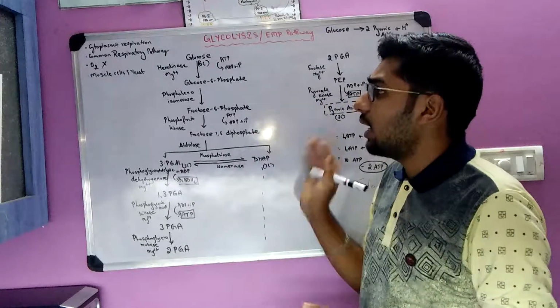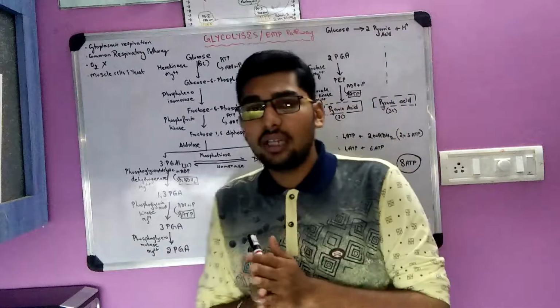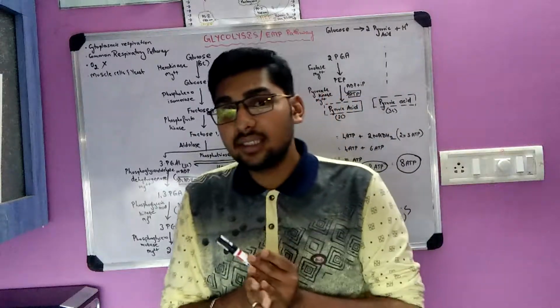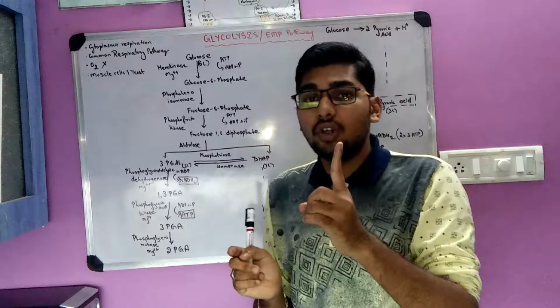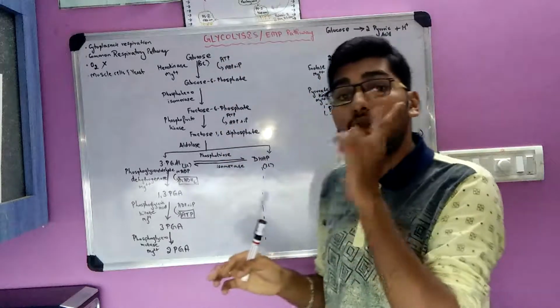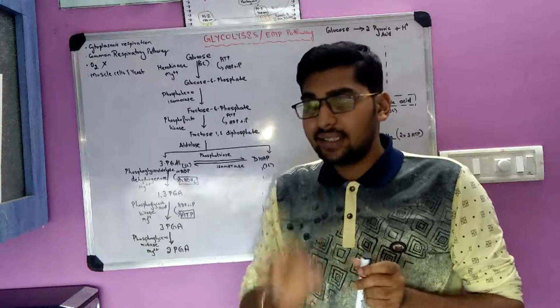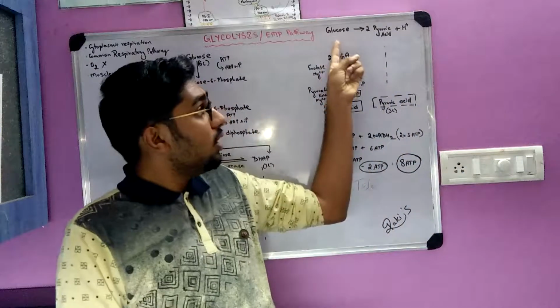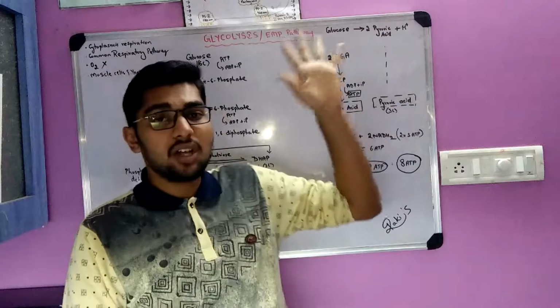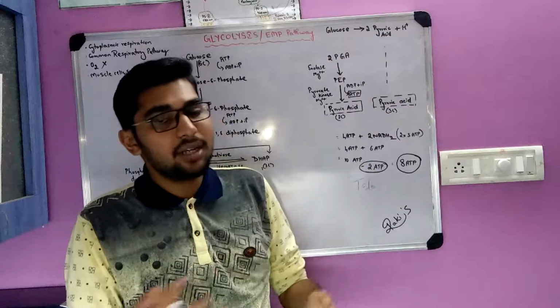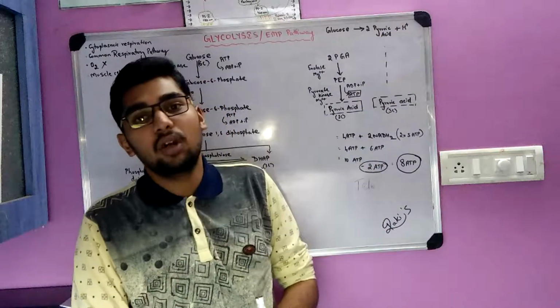So this is all about glycolysis. One more thing you have to remember: in glycolysis, one molecule of glucose is converted into two molecules of pyruvic acid. One molecule of glucose is converted into two molecules of pyruvic acid with the liberation of hydrogen ions, electrons, and energy-rich currency molecules.